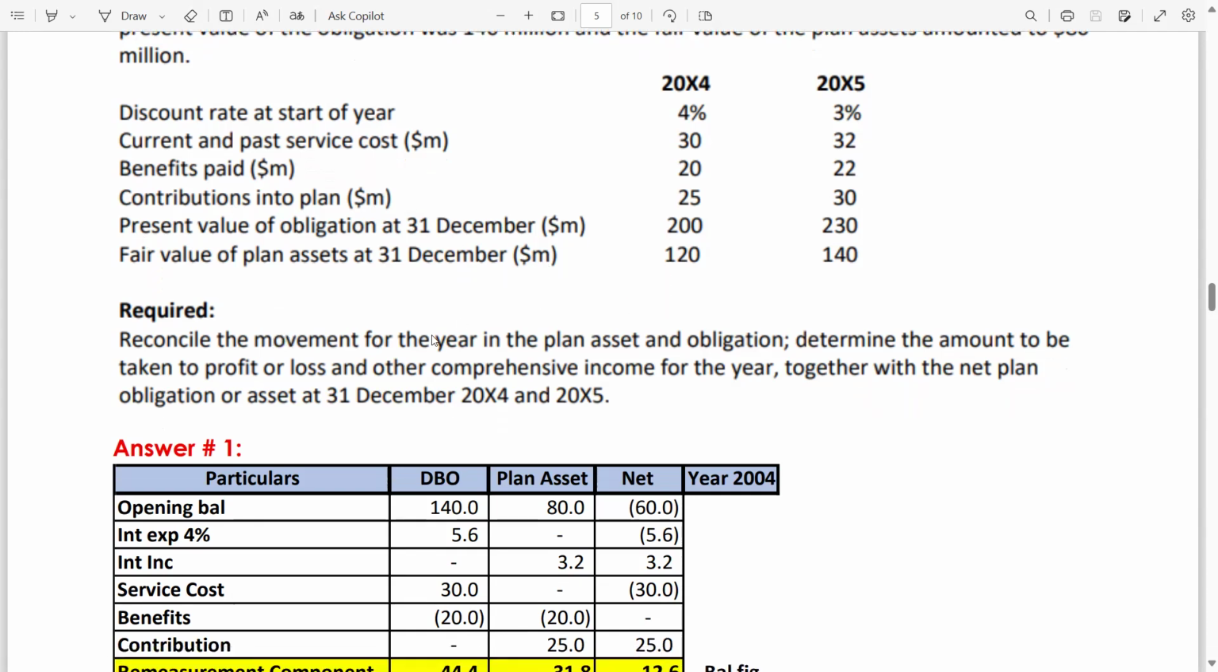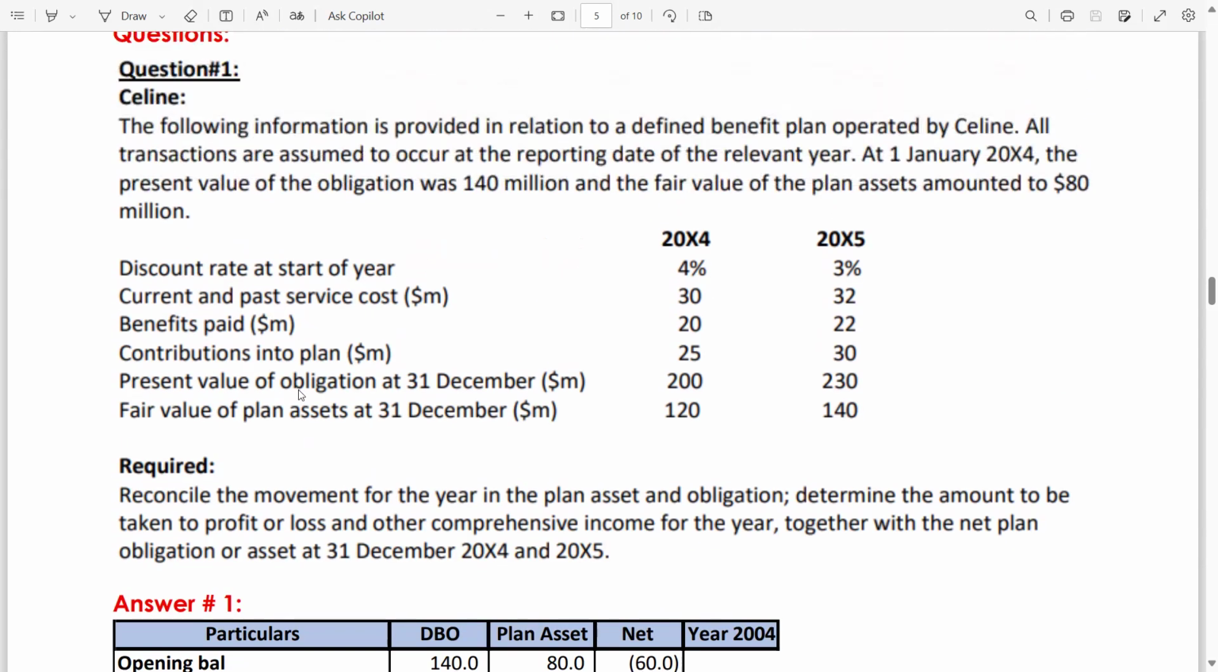Now, reconcile the movement for the year in the plan asset and obligation, and determine the amount to be taken to profit or loss and other comprehensive income for the year, together with the net plan obligation or asset at 31st December. You will have to solve this question in this structure if you are following my lectures. Otherwise, you can also follow your tutor's approach. Now, the opening balance of DBO is 140 and the plan asset is 80. You can just get it from here.